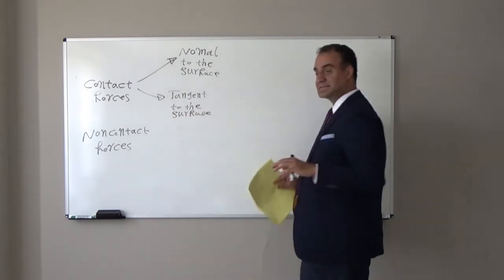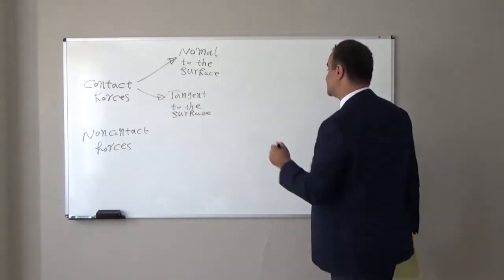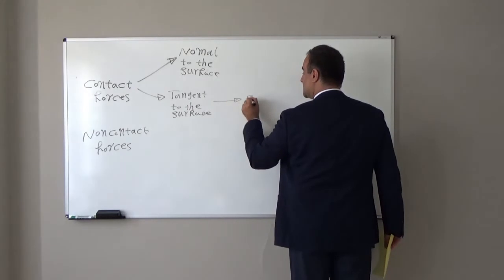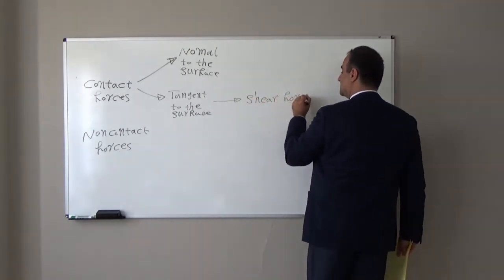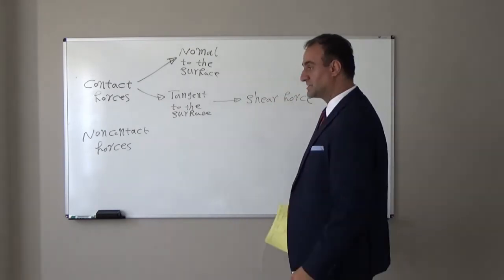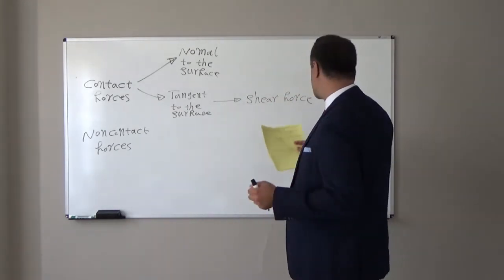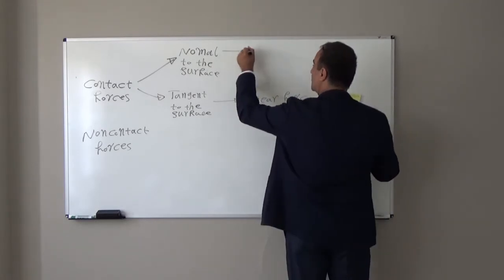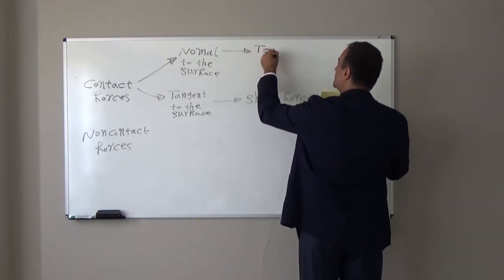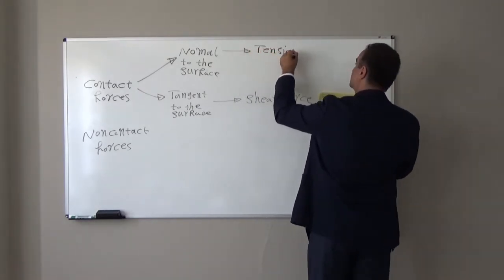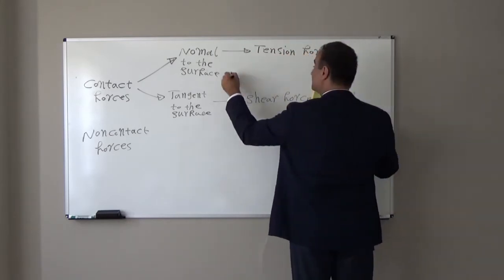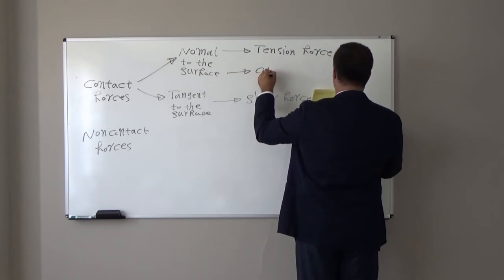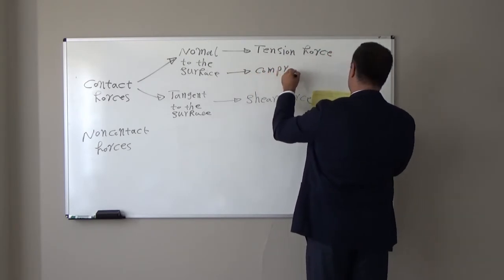If the force is tangent to the surface, we call it shear force. If it is a normal force and it produces tension inside the object, we call it tension force. If it creates compression, we call it compression force.